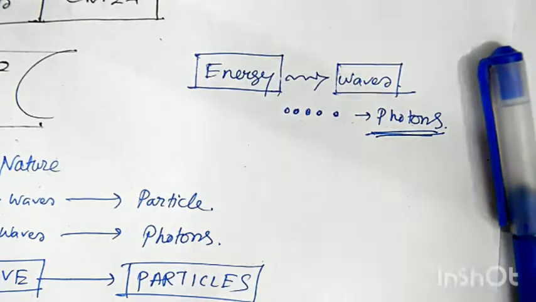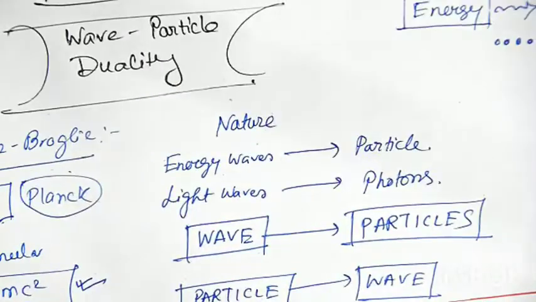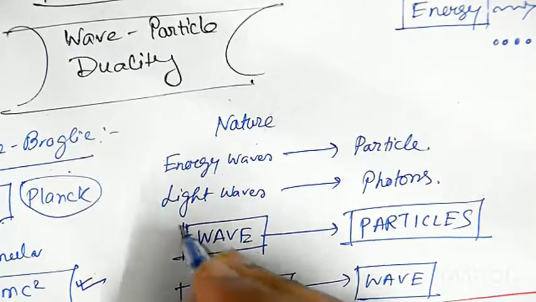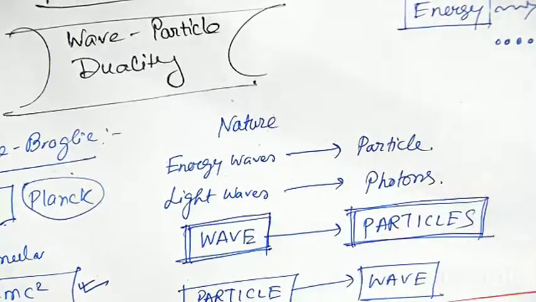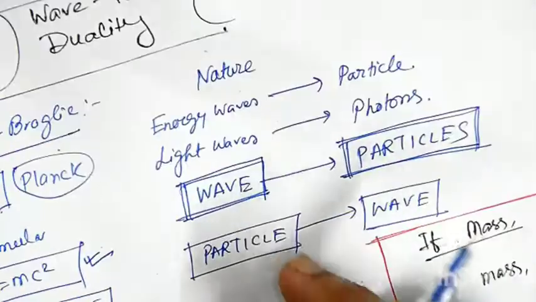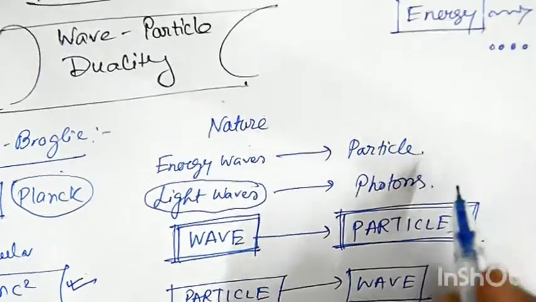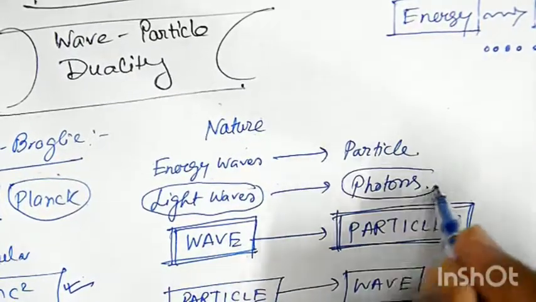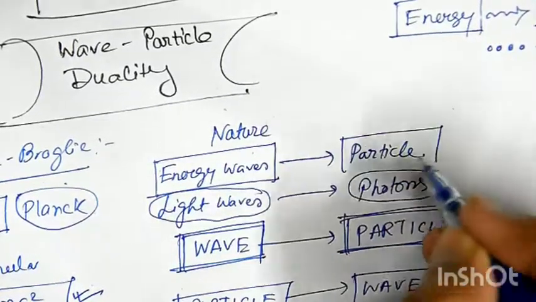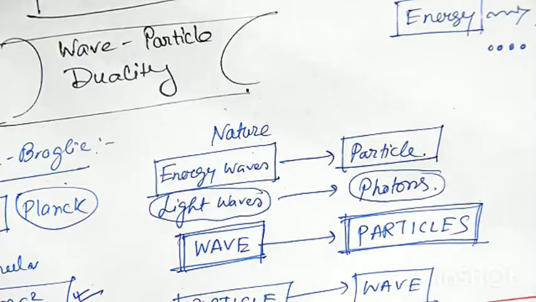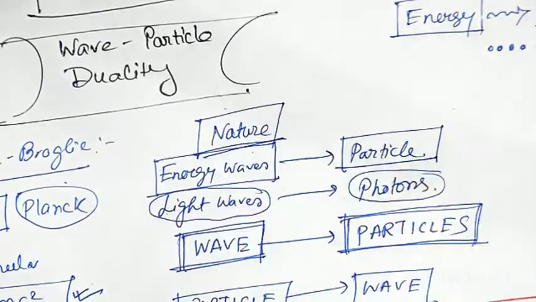So it's very clear that for each and every wave we can get a particle. For each and every wave we can get its particle nature, just like for the light wave, we get the corresponding particles which are called photons. So for each and every energy wave we have its particle nature. Now, Louis de Broglie suggested that nature loves symmetry.